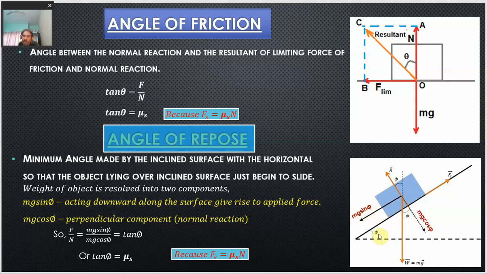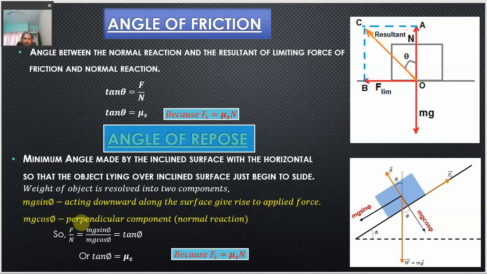As this angle keeps on increasing, this component becomes more and more. So, it keeps on increasing with this angle phi. Okay. So, this is what we have just written here. There are two components: mg sin phi, which is acting downward along the surface, acts as the applied force and is able to cause the motion in the object.